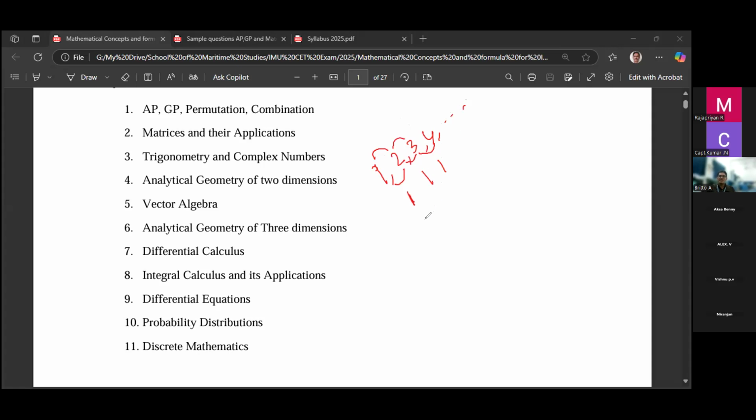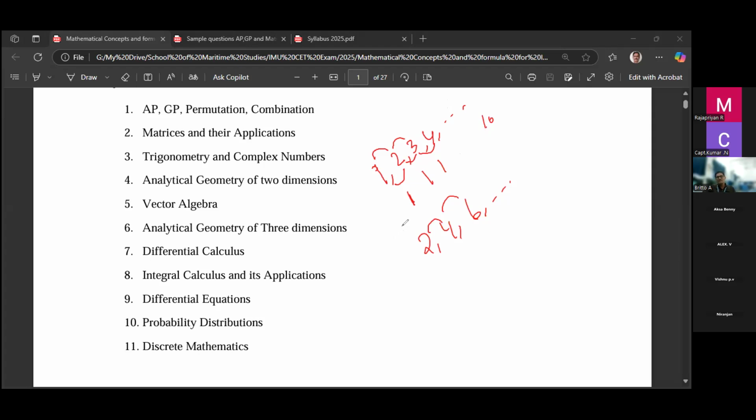We can write our own examples also, right? 2, 4, 6, etc. Here also look at that. The difference is equal, so it is an AP. In AP, you should remember some formulas. Questions come based on the formulas. Suppose an AP is given and the question is, what is the 10th term of this AP? Here the numbers are 1, 2, 3, 4, 5, so you can easily tell the 10th term is 10.